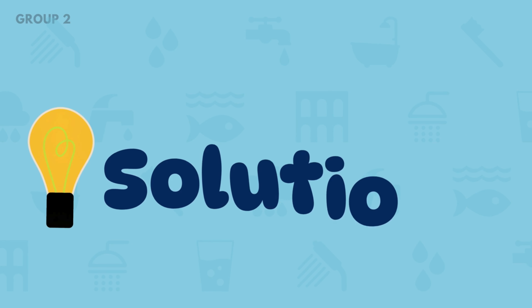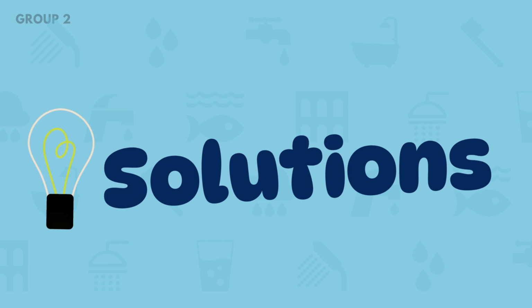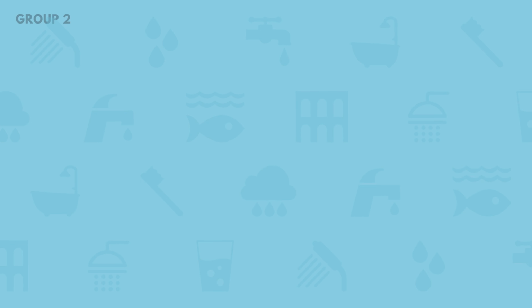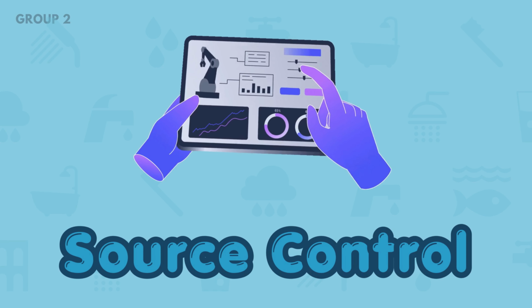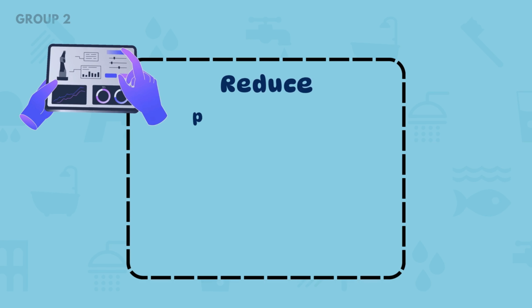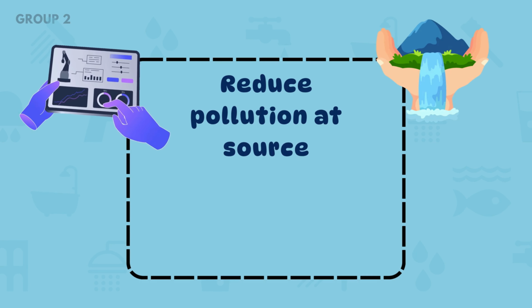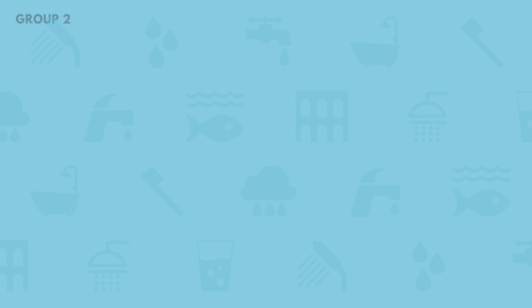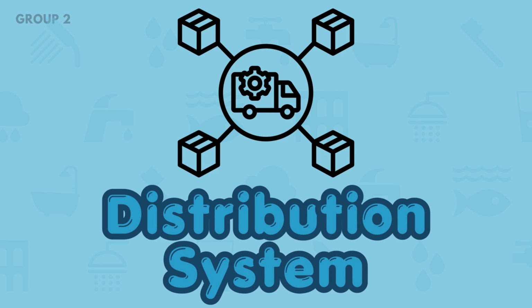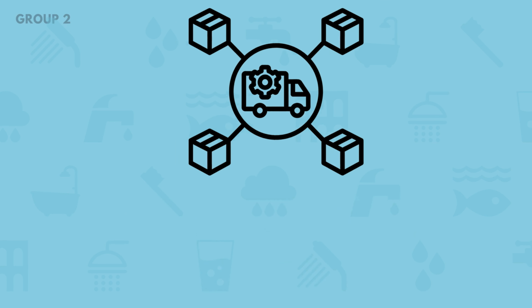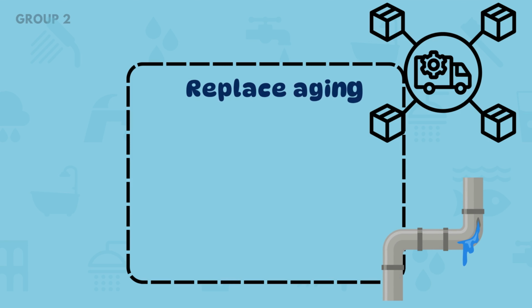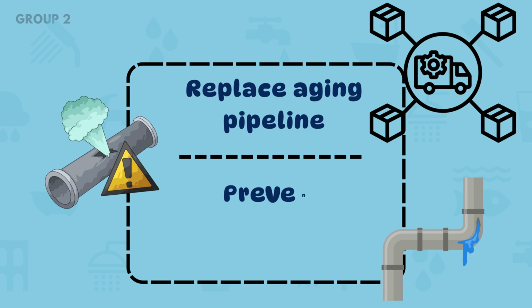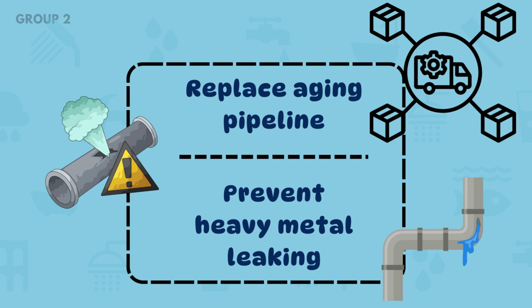To solve this issue, we have to face this problem systematically. First, source control is needed, which is the reduction of pollution at its source, especially in rivers. This can reduce the need for extensive chemical treatment. Next, distribution systems need to be improved, especially by replacing aging pipelines that could contribute to the leaching of dangerous heavy metals into the water supply.